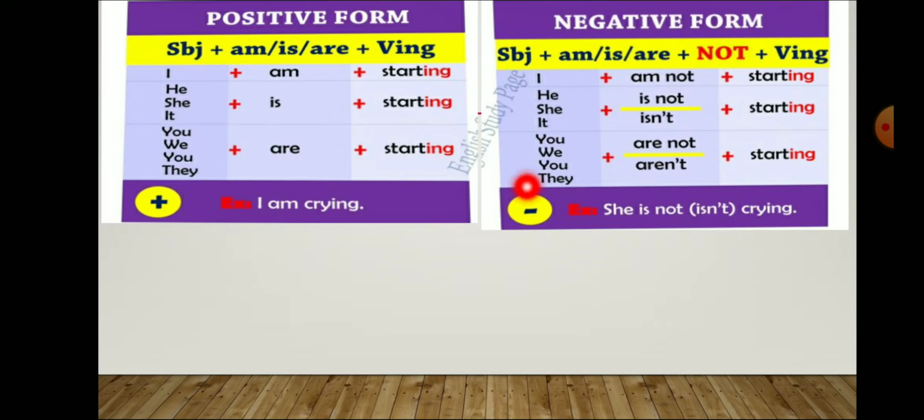Okay. Let's see negative form. In negative form, we used this verb form, starting. Then you can use crying also and prepare sentences yourself. Okay. In the next,